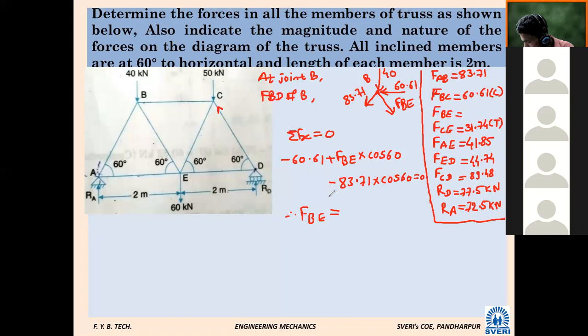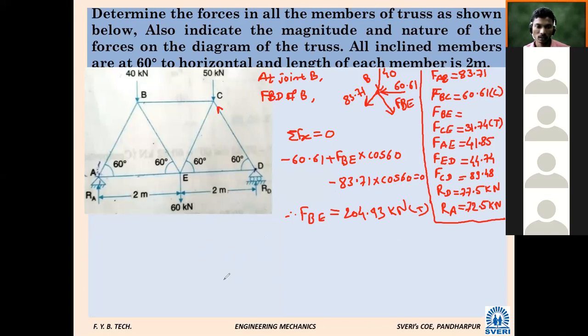Okay, what is its value? 204.93. Just check once again. 204.93. Okay, tensile. So whatever values are coming like this, you can calculate. So lengthy problems are there. It may come for 10 to 12 marks in the exam.